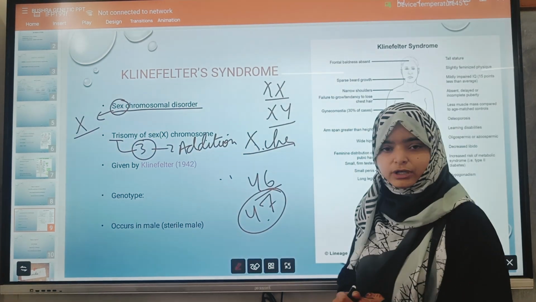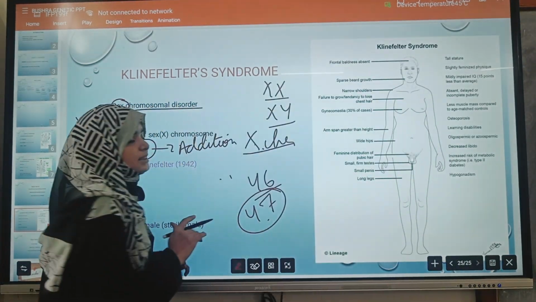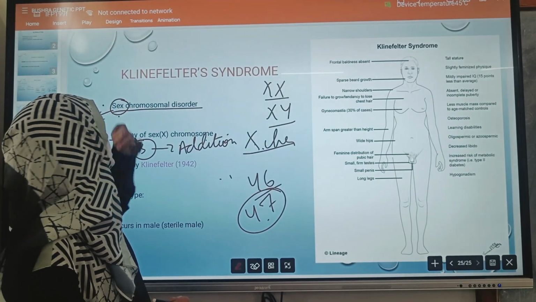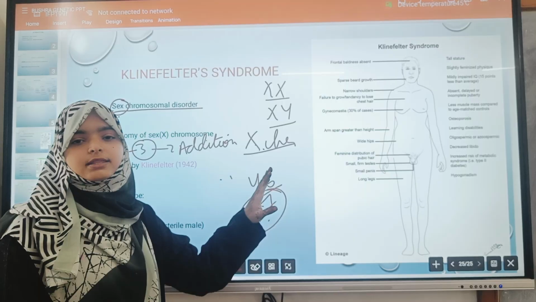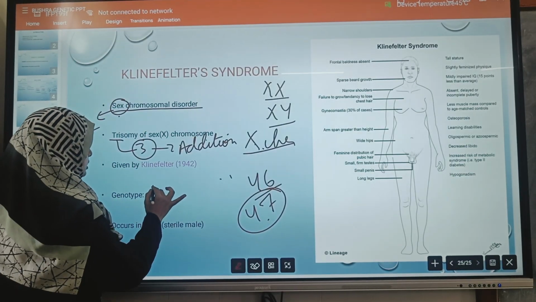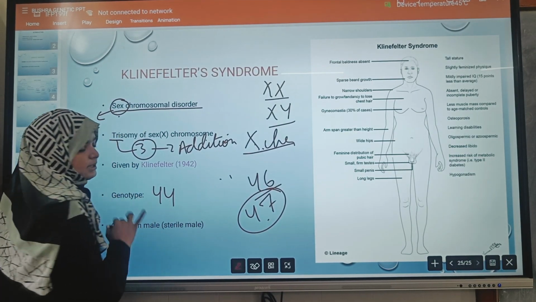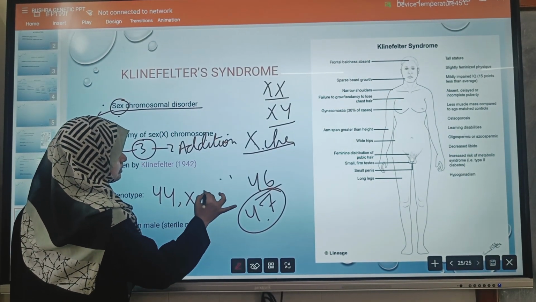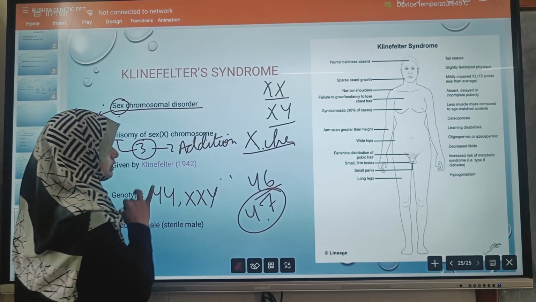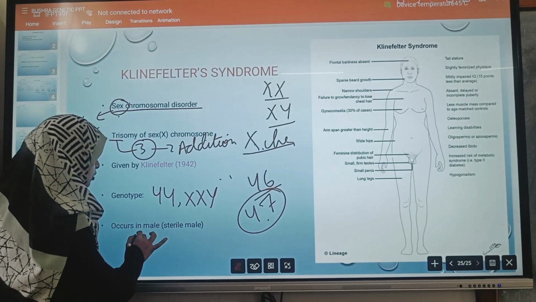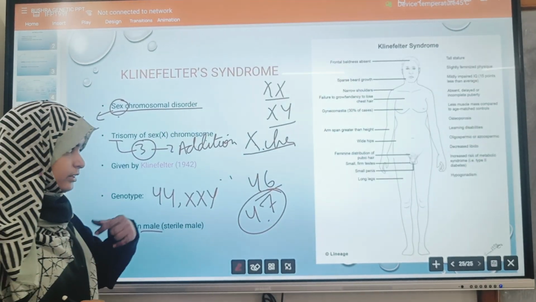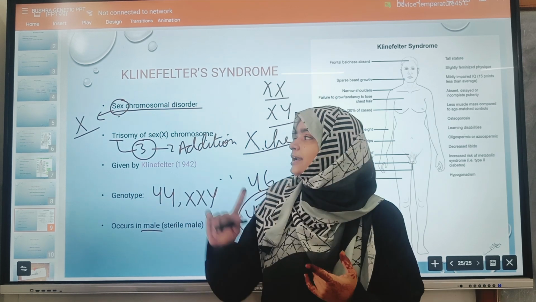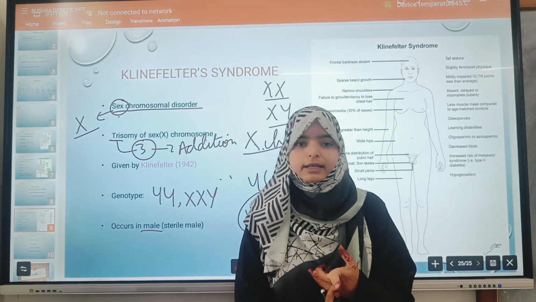So what is the genotype of this? Is there any change in the autosomal number of chromosomes? No, because it is a sex-related disorder. So there is no change in the autosomal chromosomes. The genotype will be 44 autosomal chromosomes, and the change occurs in the X and Y. This occurs only in male. So there is a difference. The Turner syndrome occurs only in female, and the Klinefelter syndrome occurs only in male.